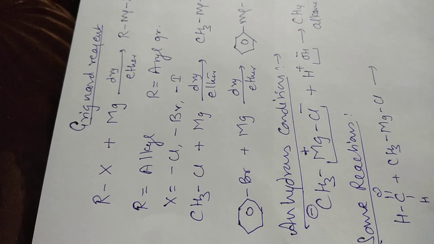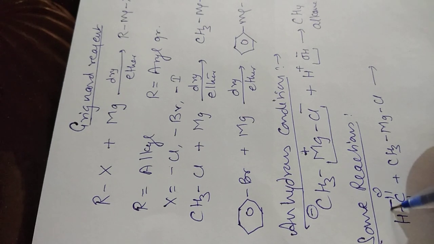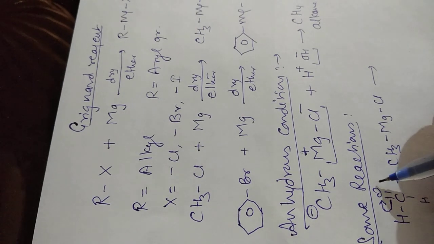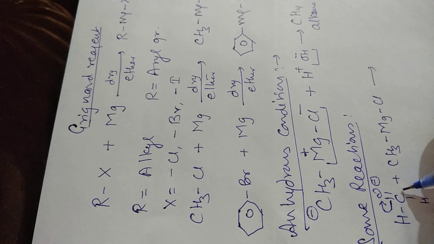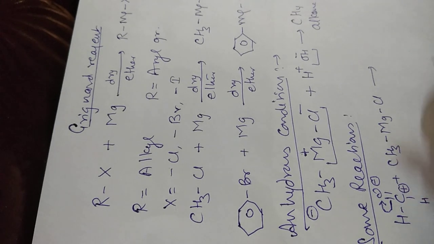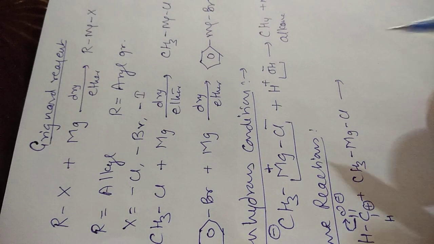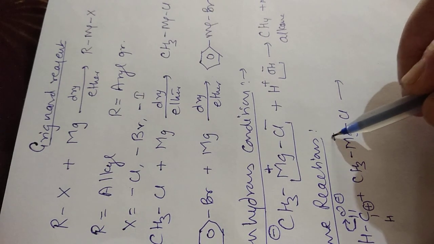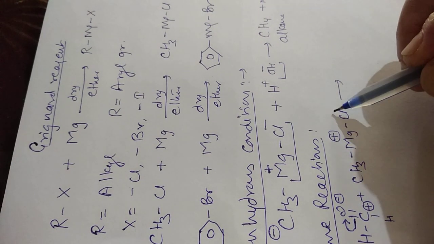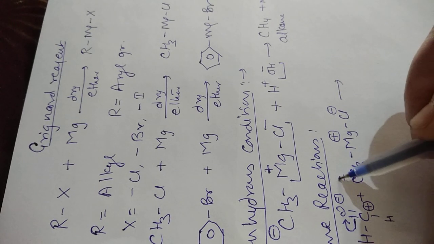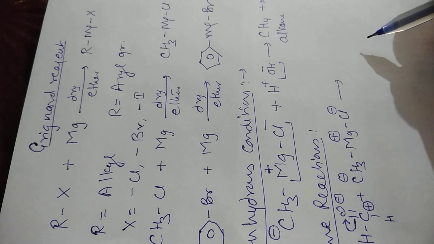What will happen? Due to the electromeric effect, that means due to the shifting of the pi bond, oxygen will be negatively charged and carbon will be positively charged. Here magnesium is a metal, so it will be positive and Cl and CH3 will be negative.